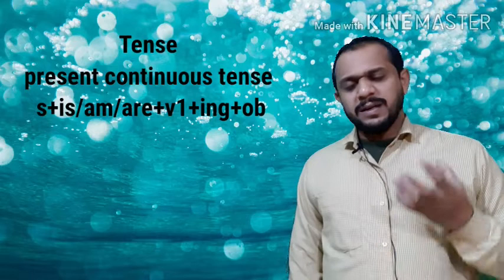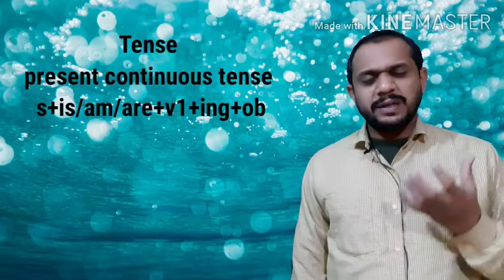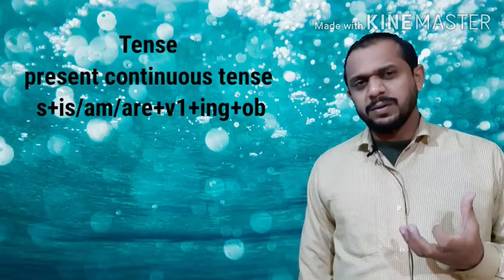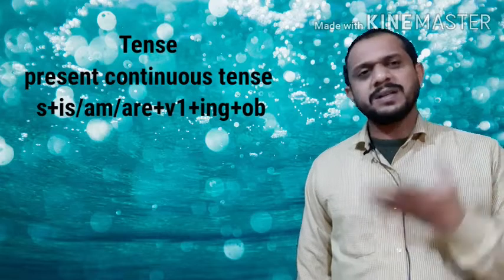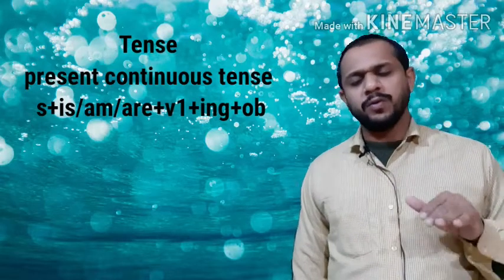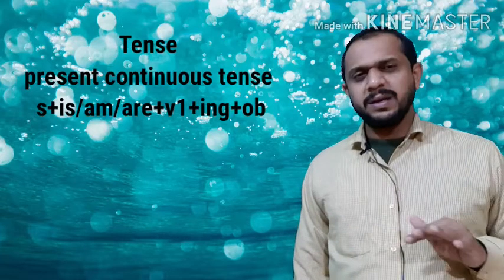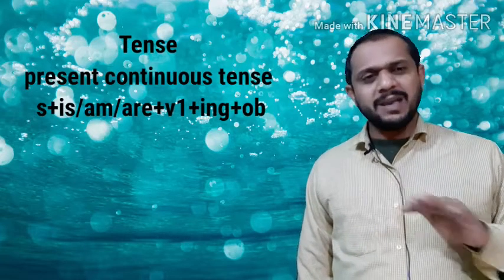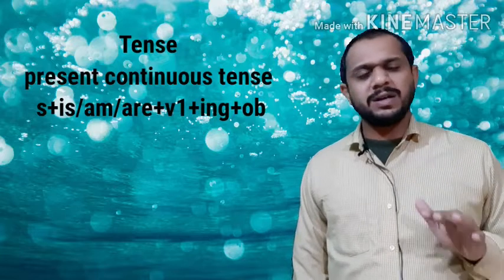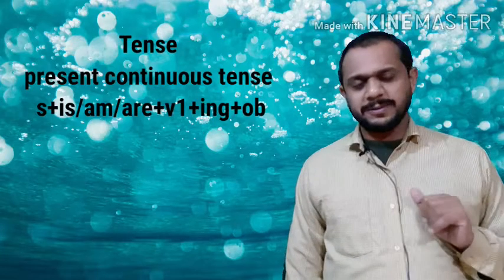Present continuous means flow, continuity, progress in present time. When our work is going on, when the actions are taking place in present time, it is known as present continuous.